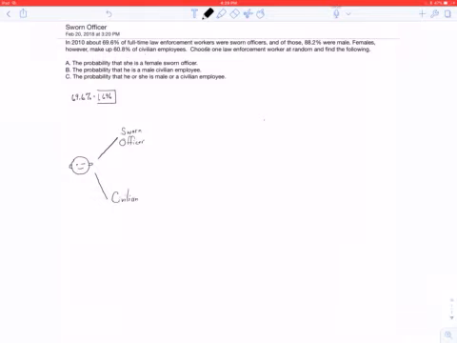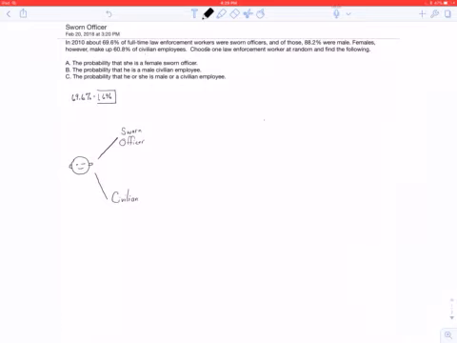Okay. Now, the problem goes on. It says, of full-time law enforcement workers were sworn officers, and of those, 88.2% were male. And then it goes on and talks about females and the percentage of the civilian force that they make up. So what we have is this.